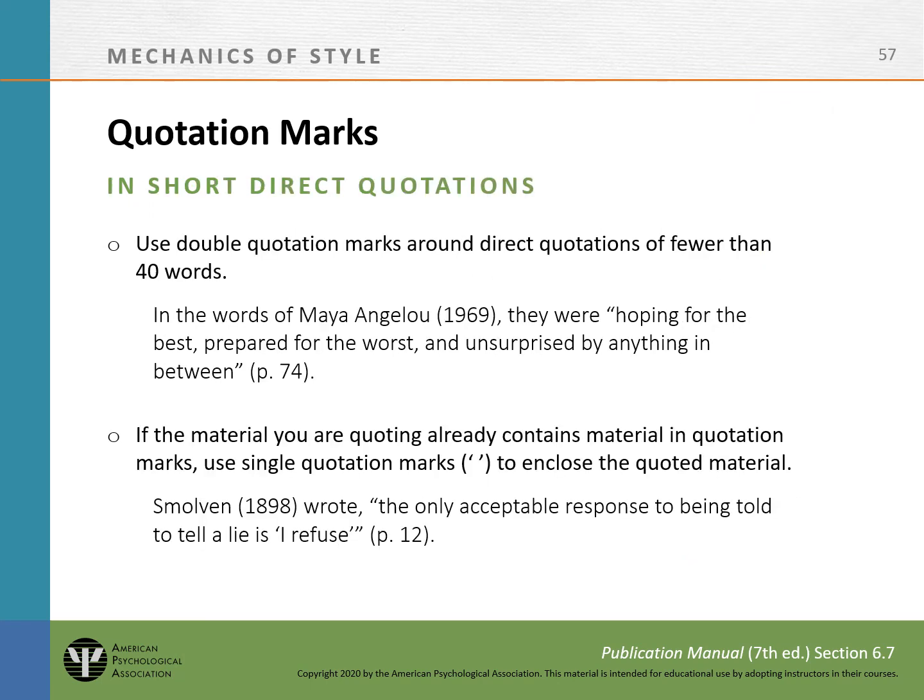Do not use quotation marks for block quotations, 40 words or more. Place the quote without quotation marks in a new paragraph and indent the whole paragraph a half inch and double space it. Place the citation for the quote after the closing period of the quote and use double quotation marks to enclose the quoted material within the quote.